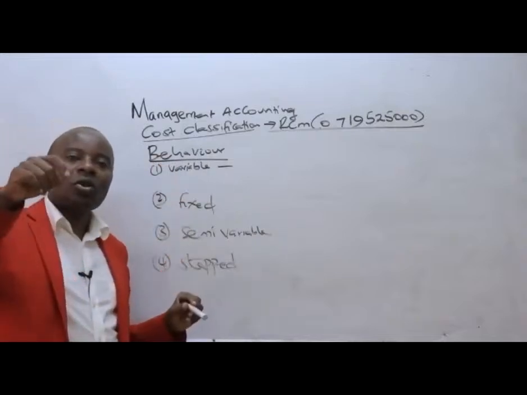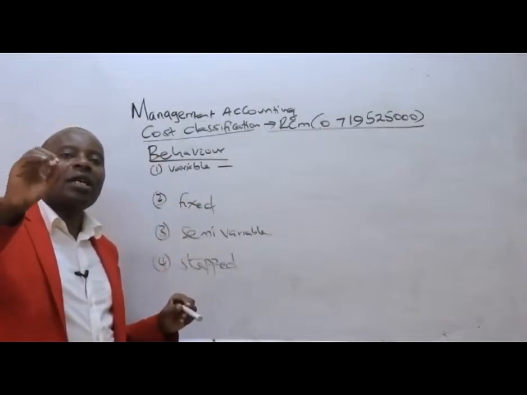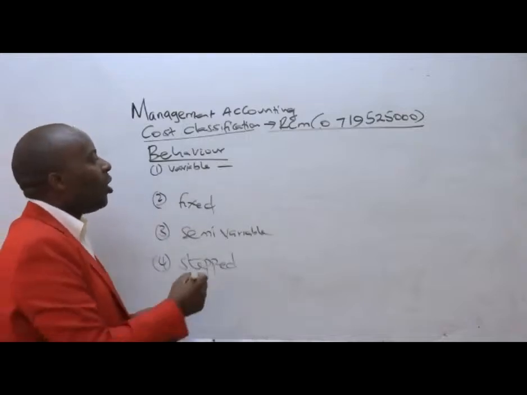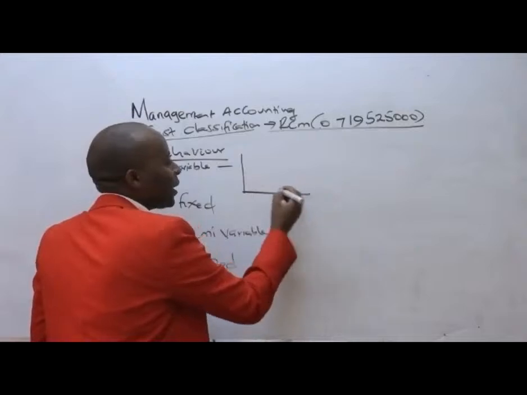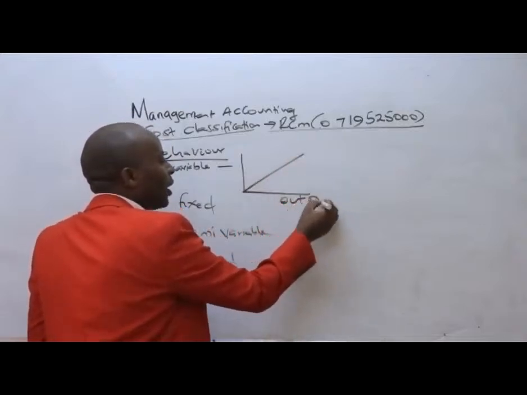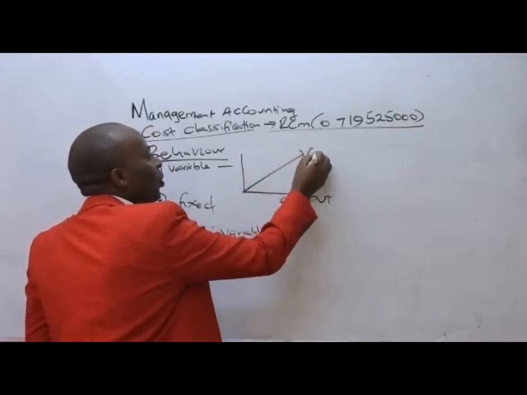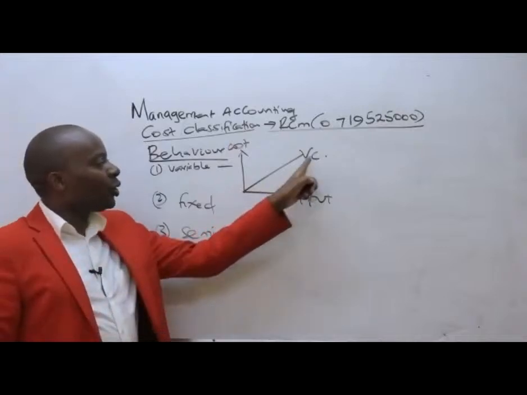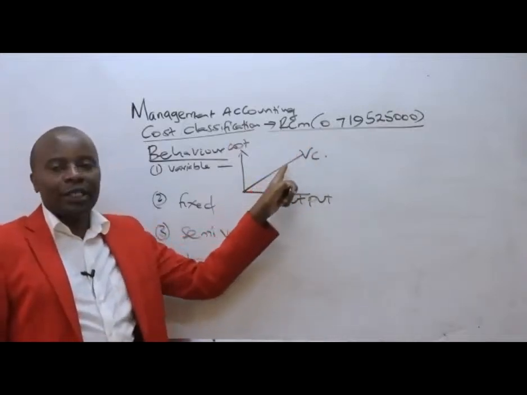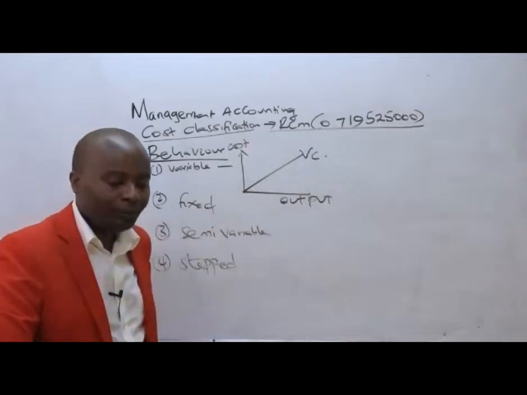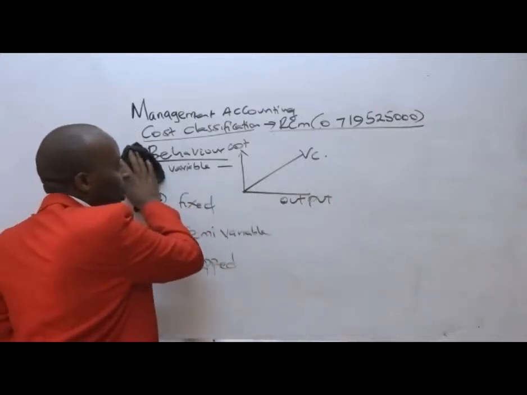These are costs that change as the output changes, and normally they have a direct relationship. If this is output, then variable cost will behave like this. As the output increases, variable costs are increasing. Great, so that is all about variable cost.